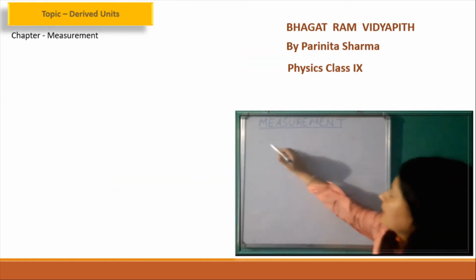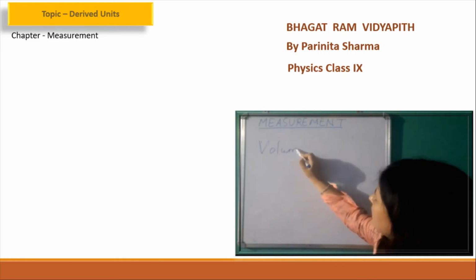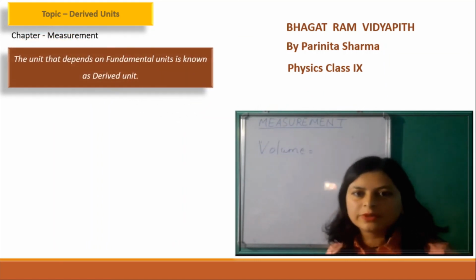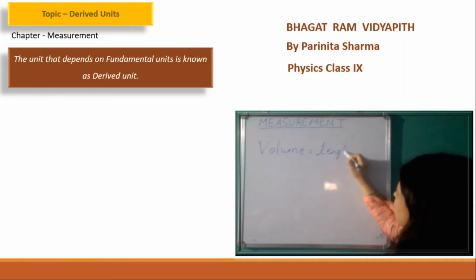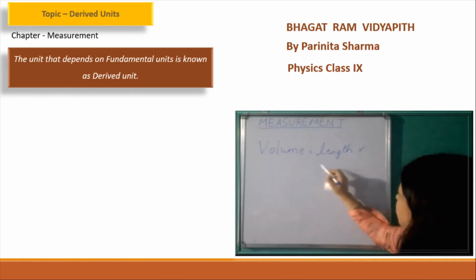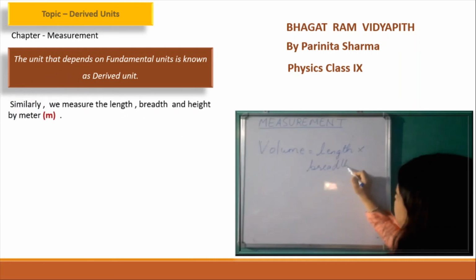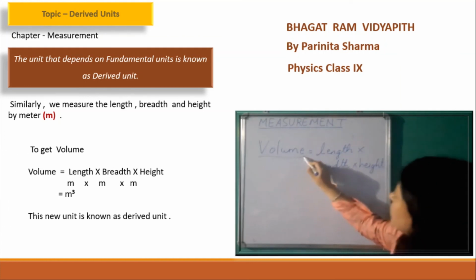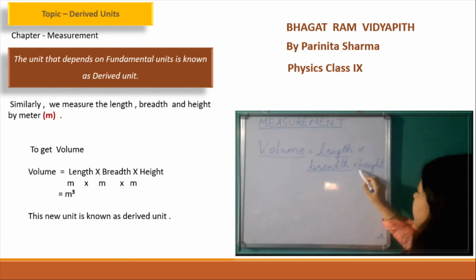Likewise, I'll give you another example. Volume. If you take the volume of a cube, go by the formula, length into breadth into height. Now unit of volume will be equal to unit of length multiplied by unit of breadth multiplied by unit of height.